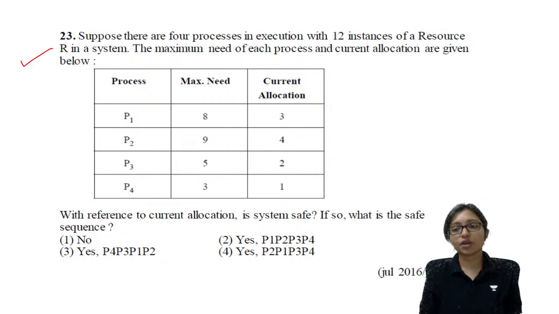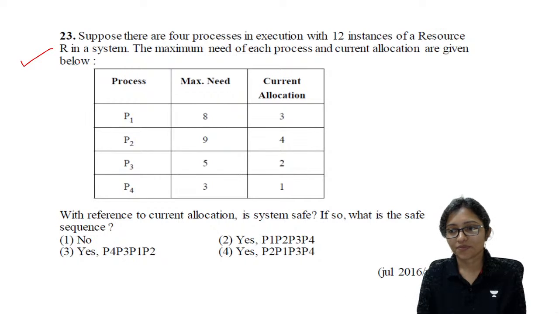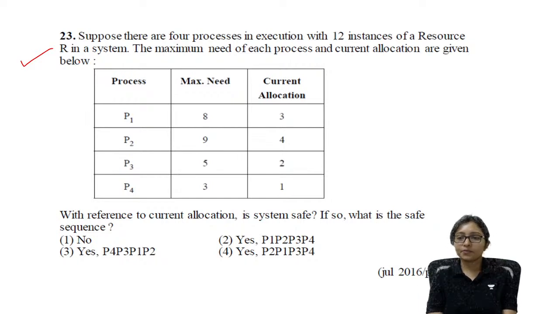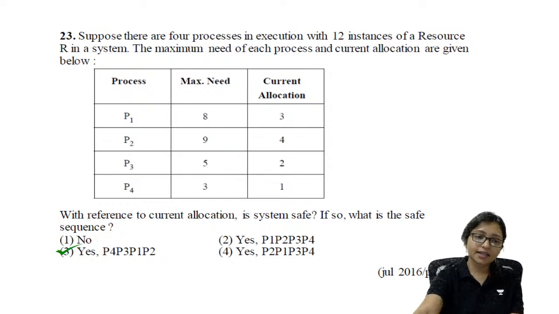If it is safe, then what will be the sequence? Yes, the answer is 3 only.